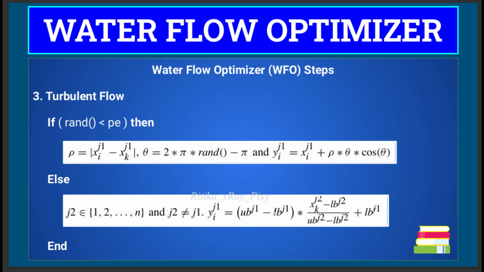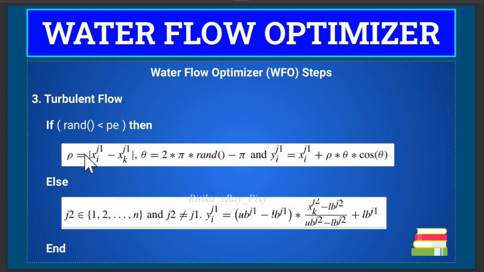Here you can see we have upper bound 1, upper bound 2, lower bound 1, lower bound 2. We have the bounds for the search space in dimension 1, and upper bound 2, lower bound 2 are the bounds for dimension 2. So this transformation ensures that the particles can move across different layers in the search space, that is, inheriting the scale of selected particle k in different dimensions.